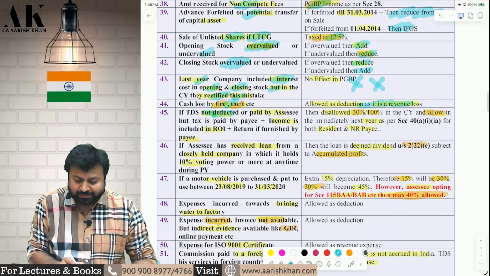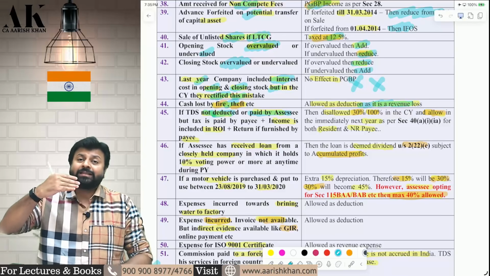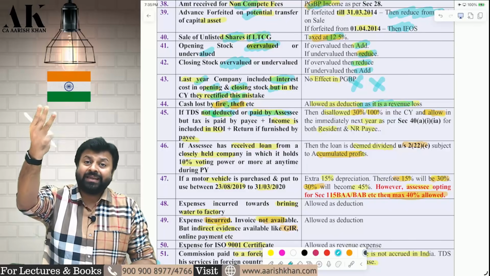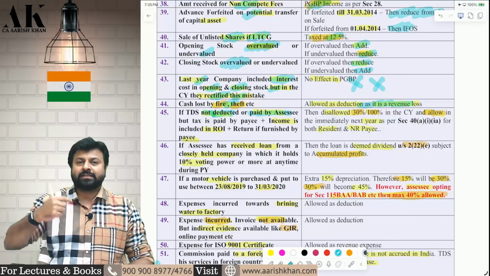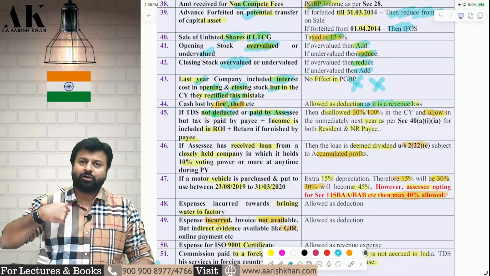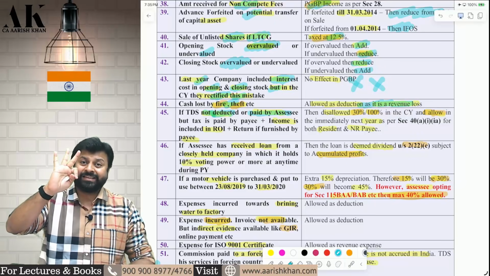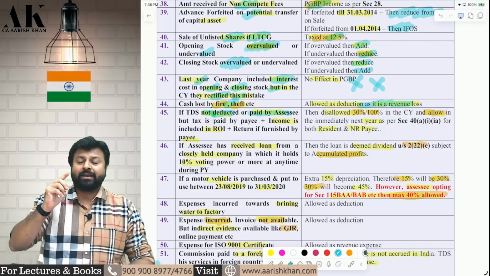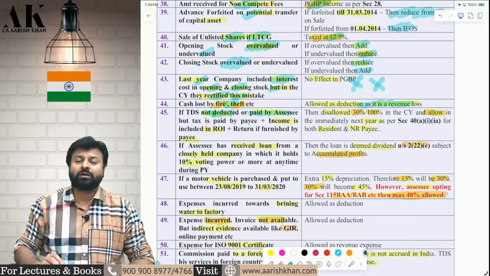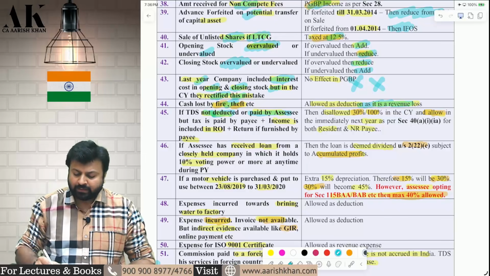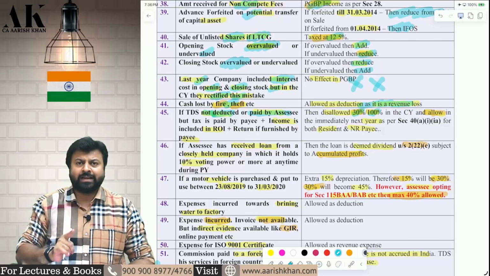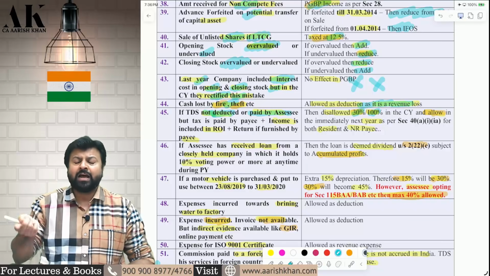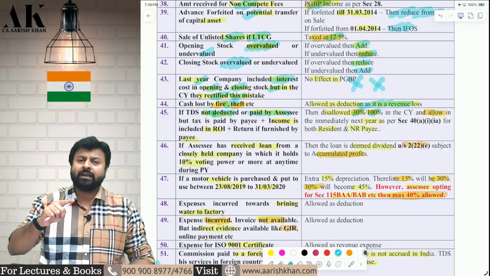Next one, if TDS is not deducted or paid by the assessee, but the payee has paid the tax, the payee has included that in the income, and the payee has filed the return. Then do you remember, in such cases, if the payer has not deducted the TDS and not paid the TDS, but the payee has done these three things, then it is deemed that the payer himself has deducted and paid the TDS, and the payer cannot be called an assessee in default. Do you remember that or not? In that case also, in the current year, 30% or 100% expenditure will be disallowed in the current year, but in the next year, the payer can claim the deduction. 30% for resident, 100% for non-resident will be disallowed in the current year, but in the next year, the payer can claim the deduction.